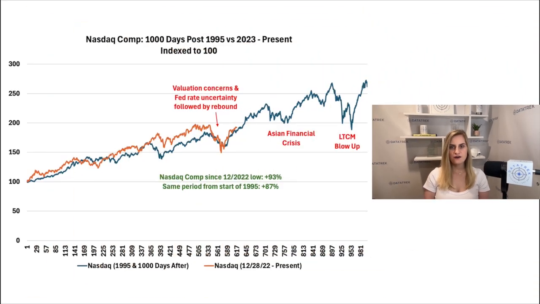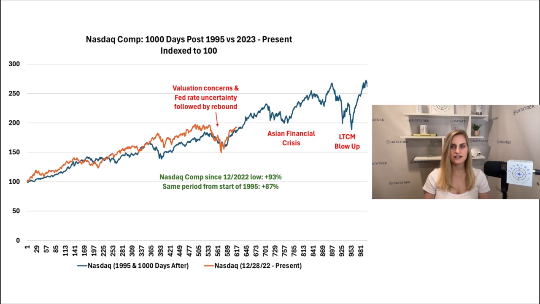Second, the comp is following its mid-1990s experience to a truly amazing degree. Today marks the 615th trading day from the Nasdaq's low in December 2022, and it's up 93% since then. On the same day in the 1990s tech stock rally, which was in early June 1997, the index was up 87% from the start of 1995. The path higher during both timeframes hasn't been linear.